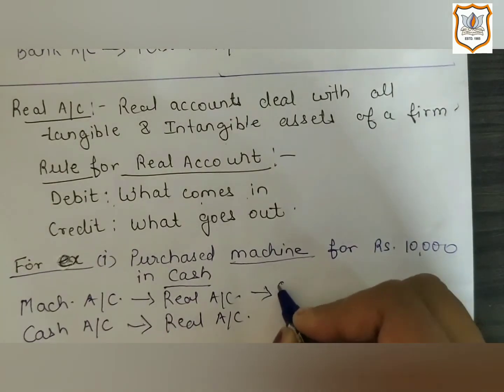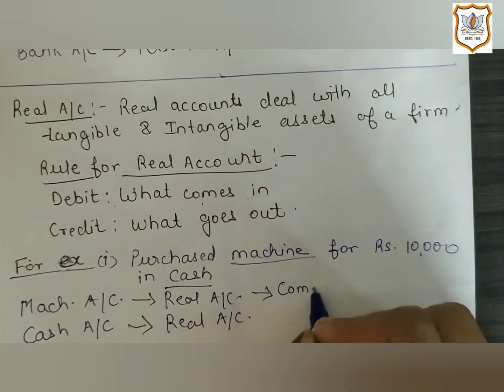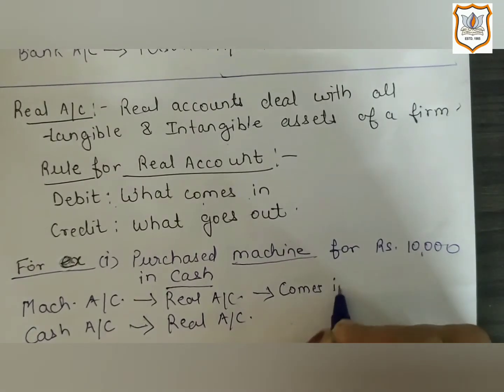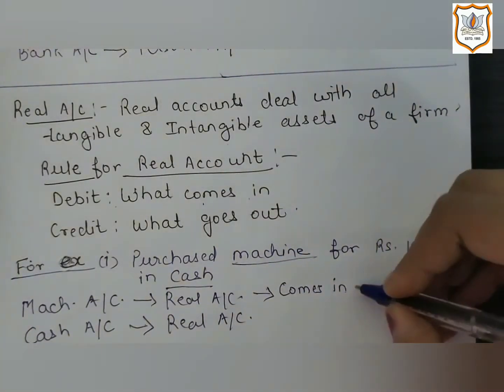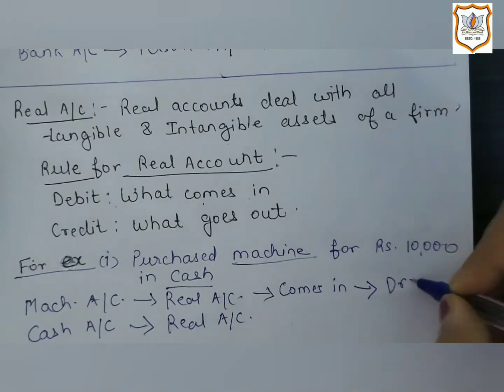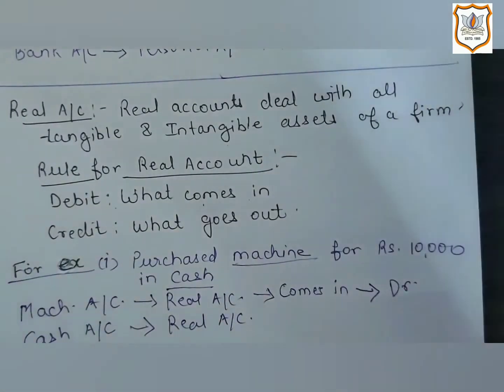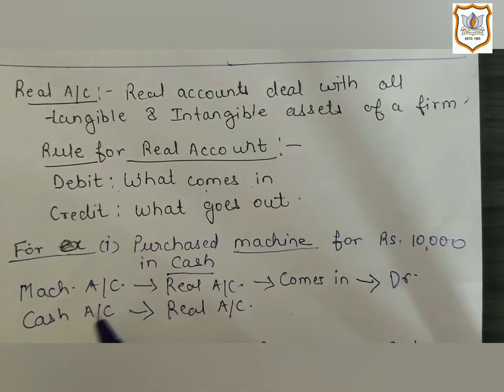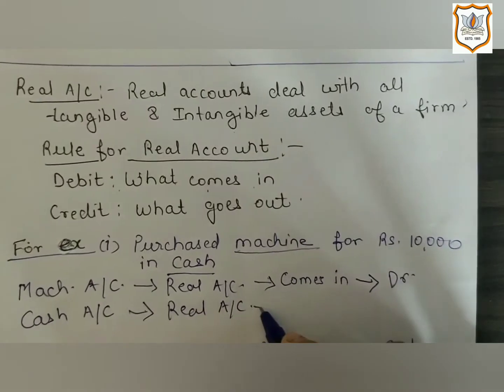So here machine comes in. This is the reason and it will be debited as per the rule. Now second account is cash account. Cash is also an asset for the business. So here also we will apply real account rule.